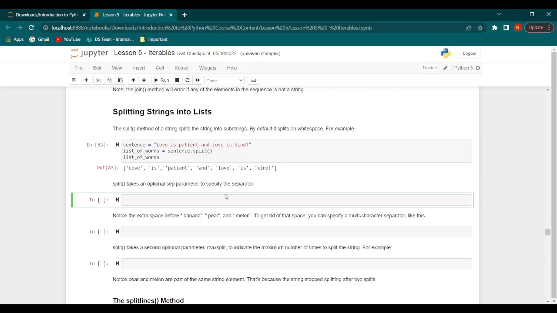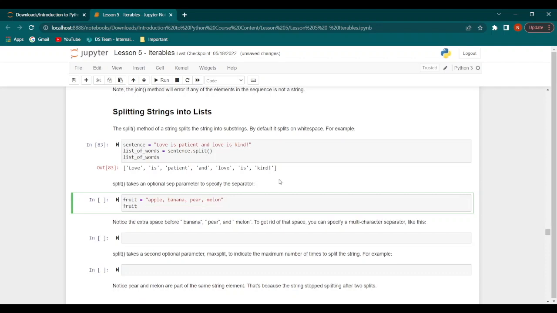Now we can also provide an optional separator parameter which would specify what the separator is. So for example, let's say we have fruit equal to apple, banana, pear, melon.